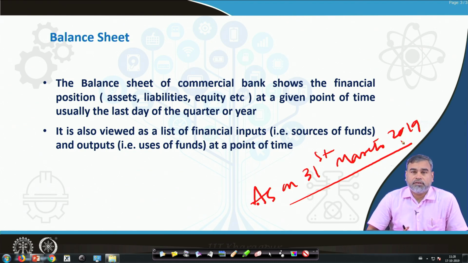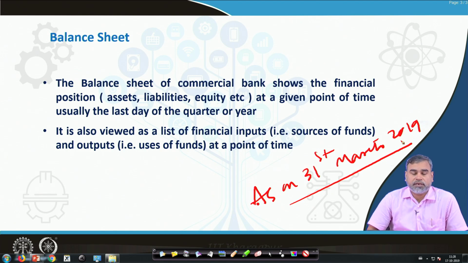So, we keep two things in mind: the condition of the company is shown at a particular point of time through the balance sheet, and the balance sheet can also be judged by the sources and uses of the funds of a particular organization.